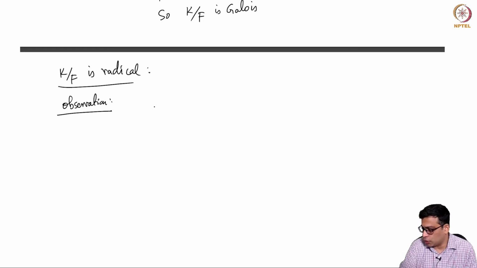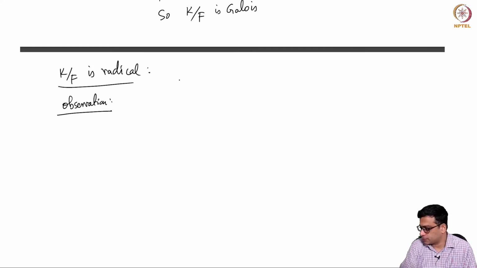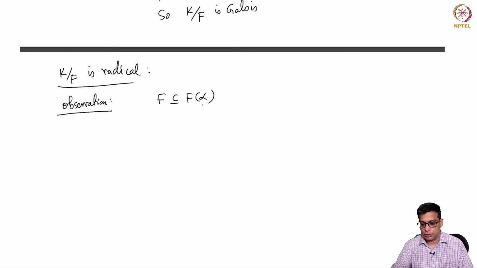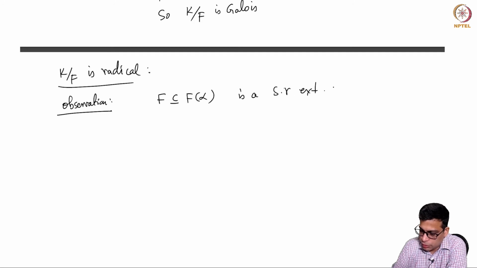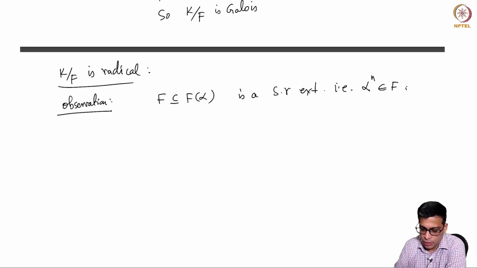Suppose you have F inside F(alpha), a simple radical extension. So that is, alpha to the n is in F, let's say. Forget the earlier notation, I am just taking a simple radical extension with this property.